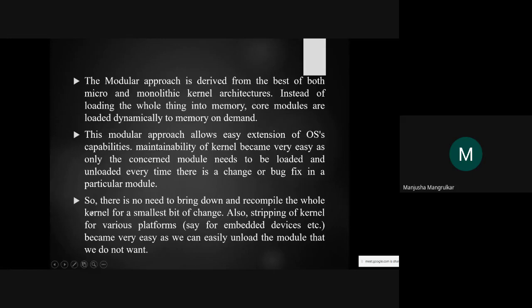So there is no need to bring down and recompile the whole kernel for the smallest bit of change. In monolithic, we need to compile the whole kernel. That is not the approach in a modular architecture.